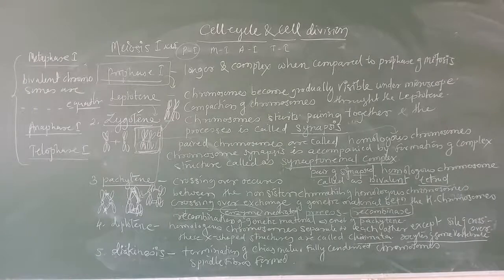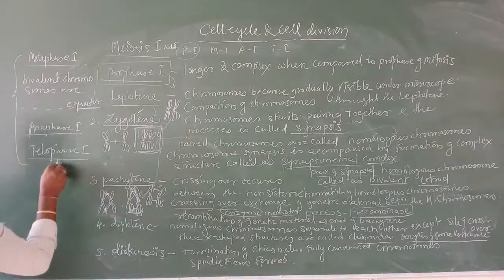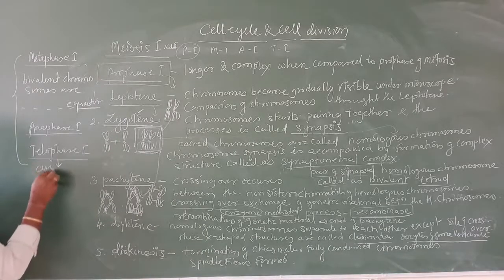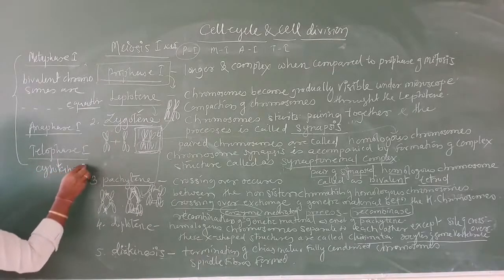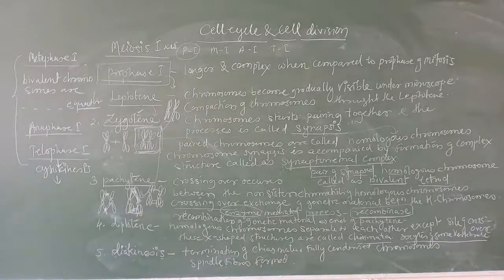Remember this much here: at telophase, we have cytokinesis, and this cytokinesis forms what I told you about, the dyad cells.